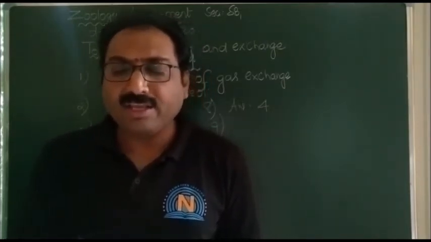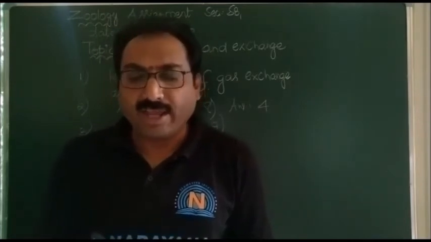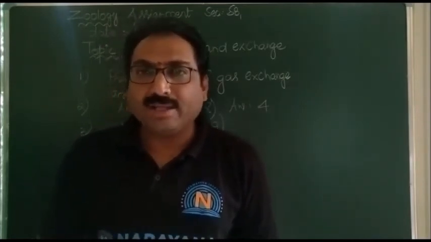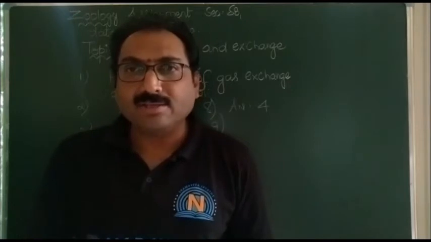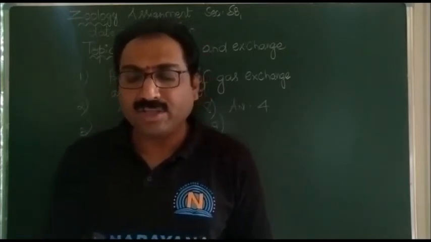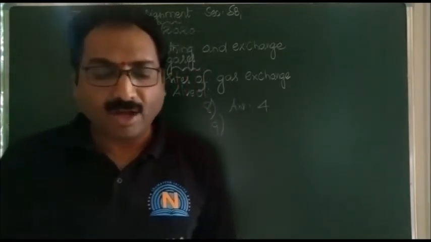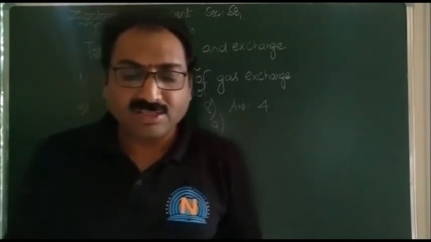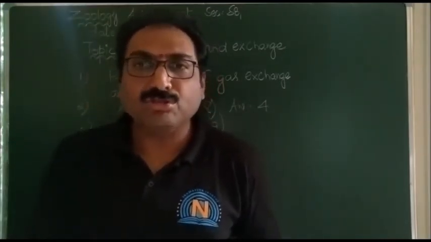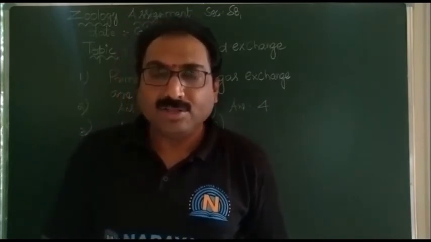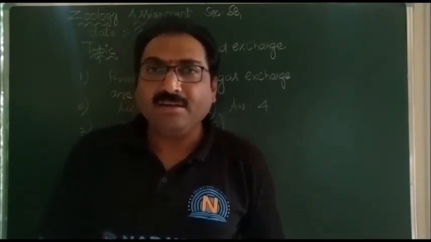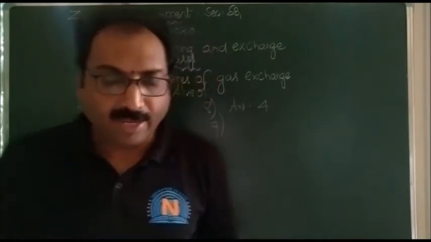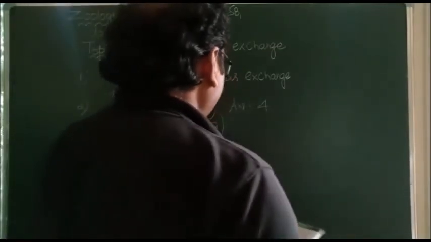In the alveoli it is 40 millimeters. So the carbon dioxide moves from the deoxygenated blood to the alveoli where the partial pressure of carbon dioxide is 40. So the direction of concentration gradient for CO2 is from tissues to the blood, and again from the blood to the alveoli. So this is the first one.